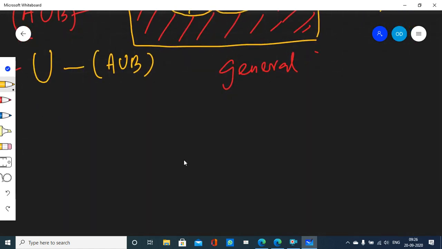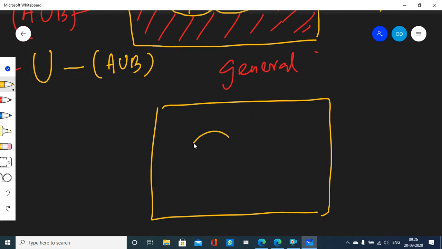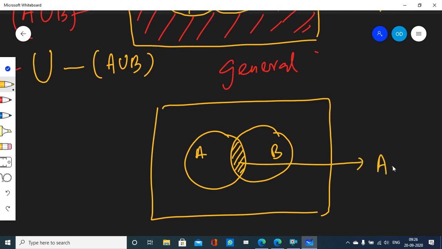Similarly, suppose this is my set A, this is my set B. Well, check it out. This region is called A intersection B, because A intersection B is a set that carries all those elements which are mutually shared by A and B, that are common to both A and B, right? So A intersection B is the set.